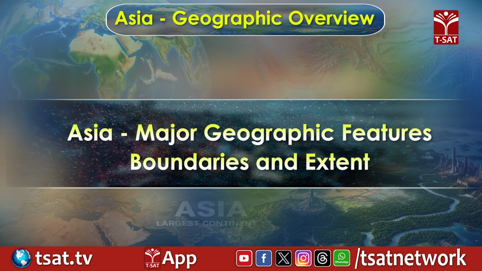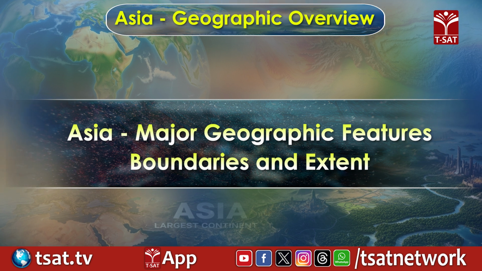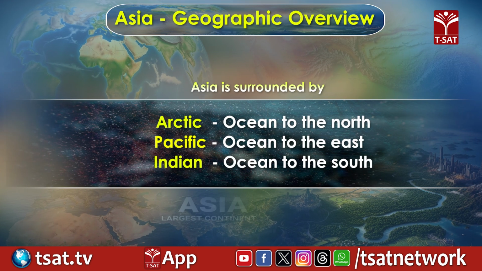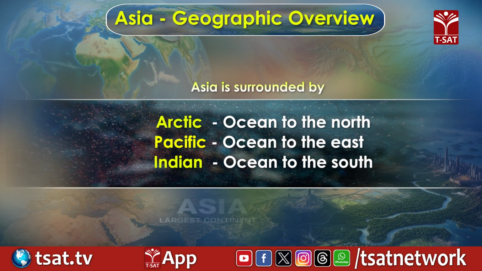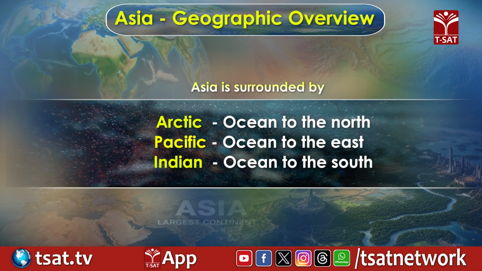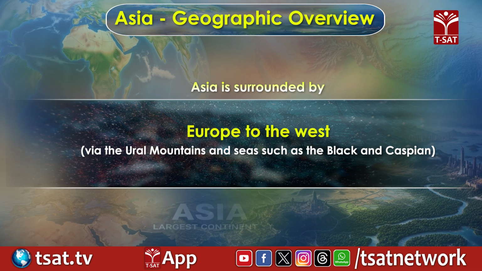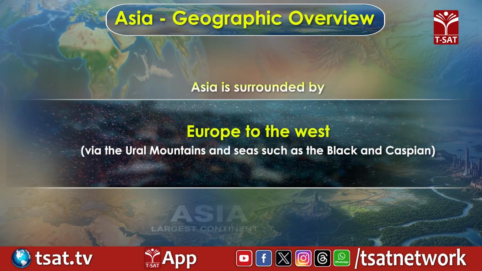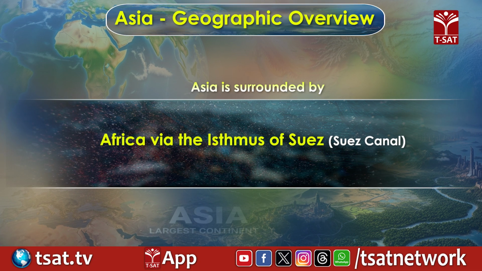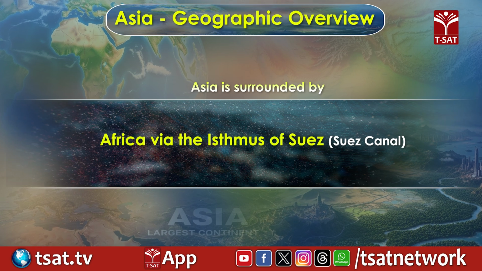Asia, major geographic features, boundaries and extent. Asia is surrounded by the Arctic Ocean to the north, the Pacific Ocean to the east, the Indian Ocean to the south, Europe to the west, via the Ural Mountains and seas such as the Black and Caspian, and Africa, via the Isthmus of Suez, Suez Canal.